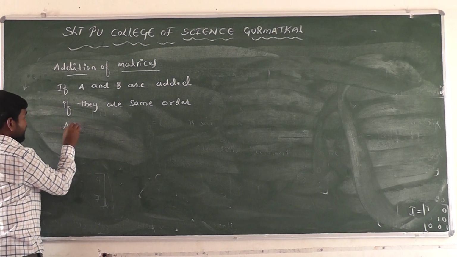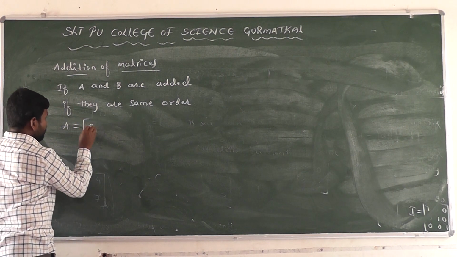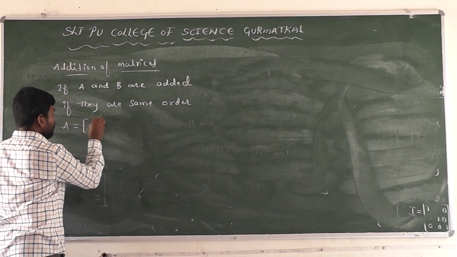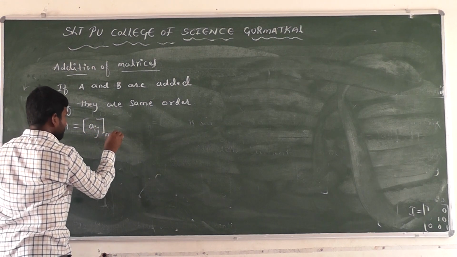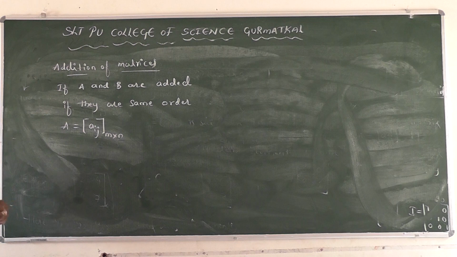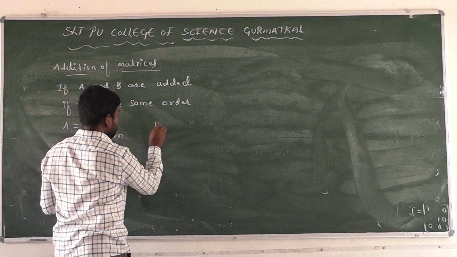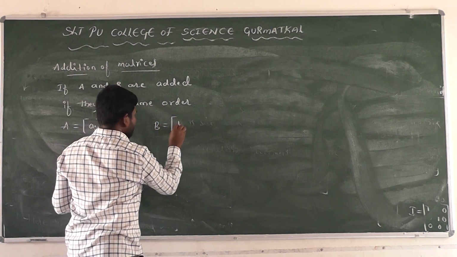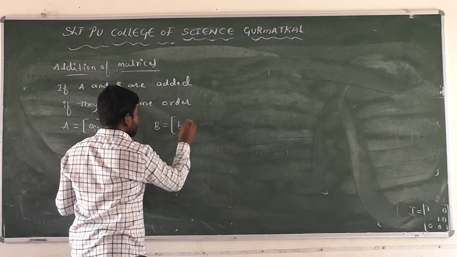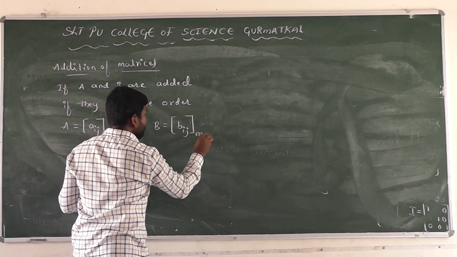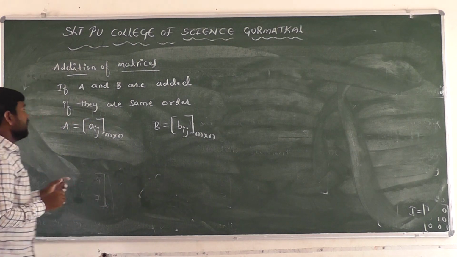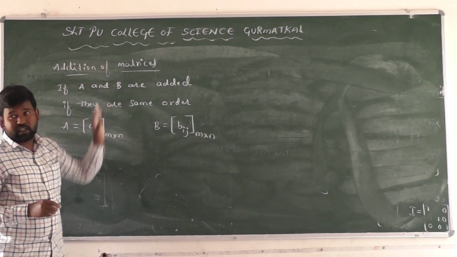For example, A equal to a_ij, whose order is m cross n, and another matrix B. Here B is b_ij, whose order is also m cross n. Then how to add two matrices here, right?